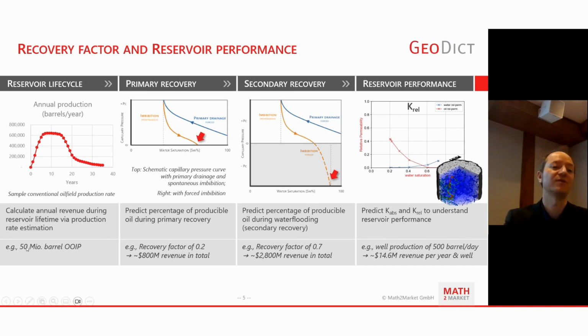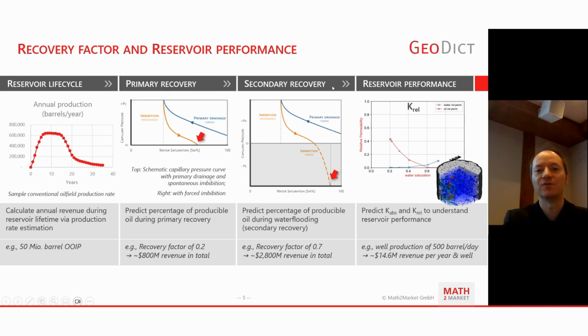So assuming we have a reservoir of 50 million barrels of original oil in place, and a recovery factor, maybe with this primary recovery of 0.2, this might sum up to a total revenue of like $800 million. So those are the numbers here for this estimate.